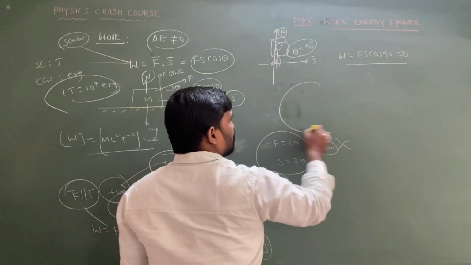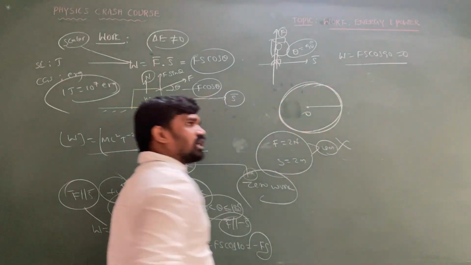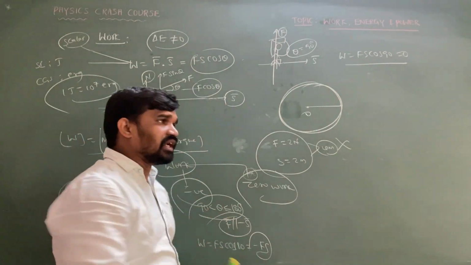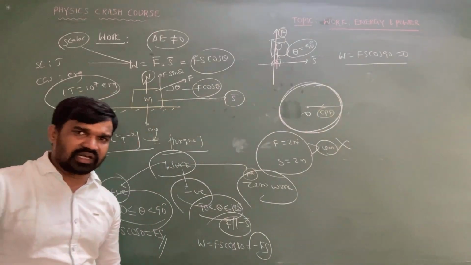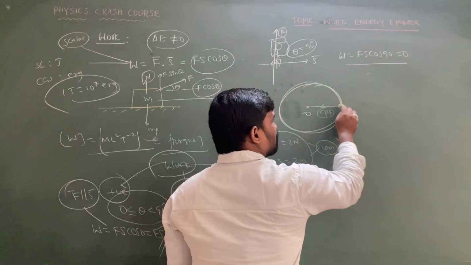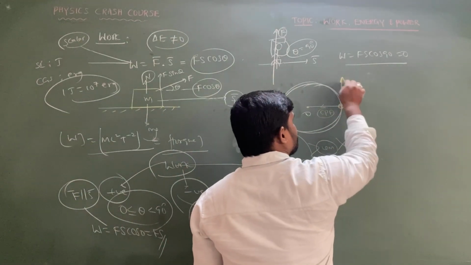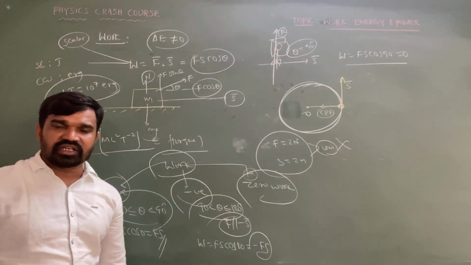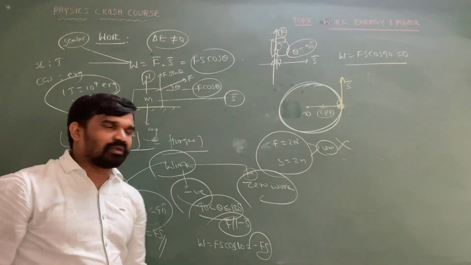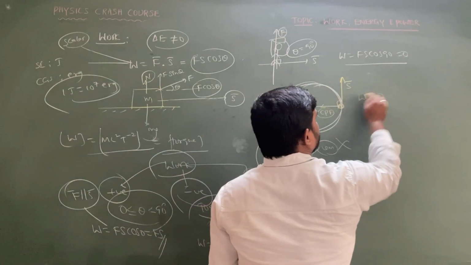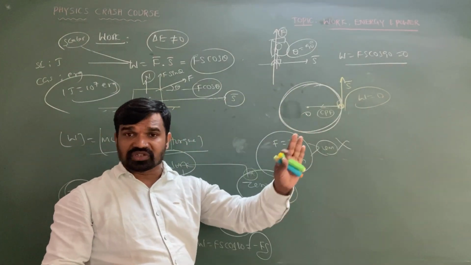Another case: let's consider a particle moving in a circular path about a fixed point. The centripetal force, a center-seeking force, always acts along the radius, and the particle has displacement along the direction of velocity. Velocity is always directed along the tangent, so the displacement is also along the tangent. In circular motion, the centripetal force is perpendicular to the displacement. So the work done is Fs cos 90, which is equal to 0.